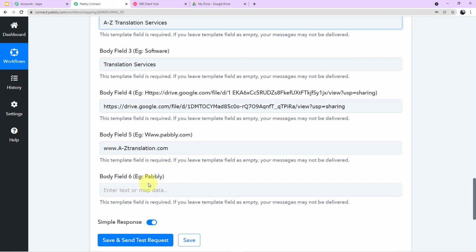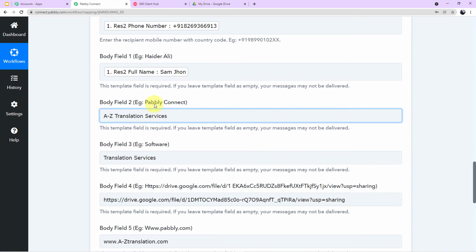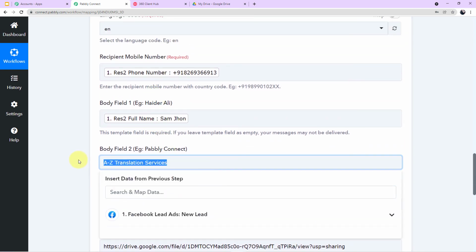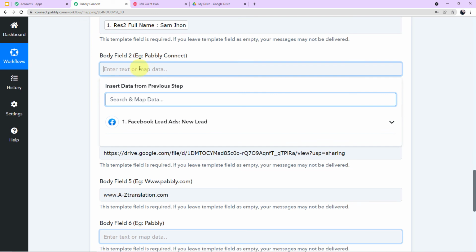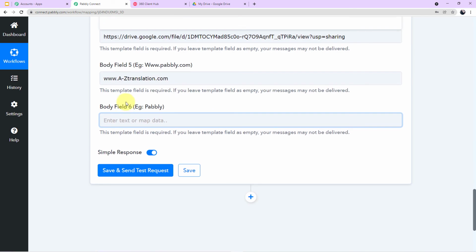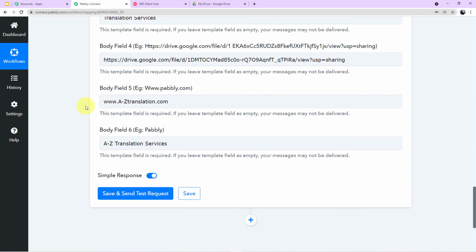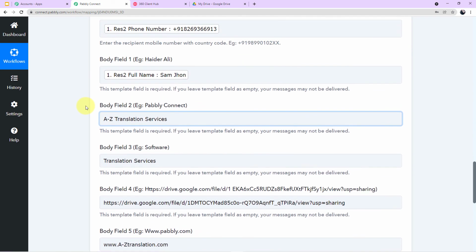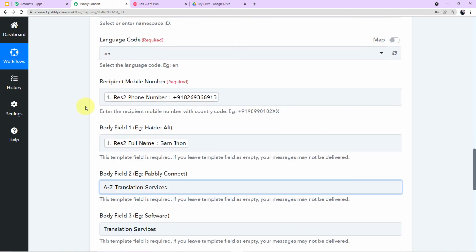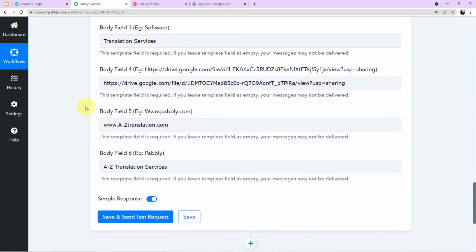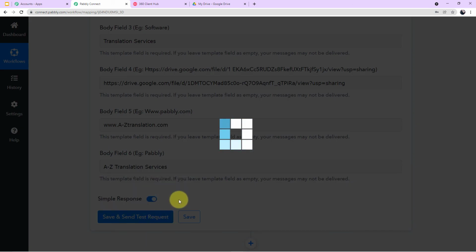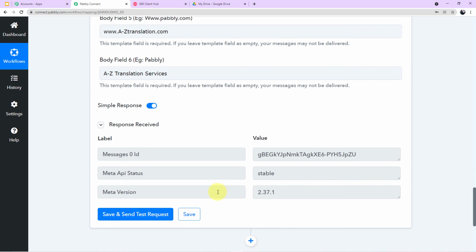Okay. Now in body field 6, again in the example it is written Pabbly. So I'll simply copy the name of my services and I'll paste it here. Okay guys, let me show it to you once again. We have successfully filled up all of the details here. Now what we will do, we have to click on save and send test request and we will see the responses if they are positive or not.